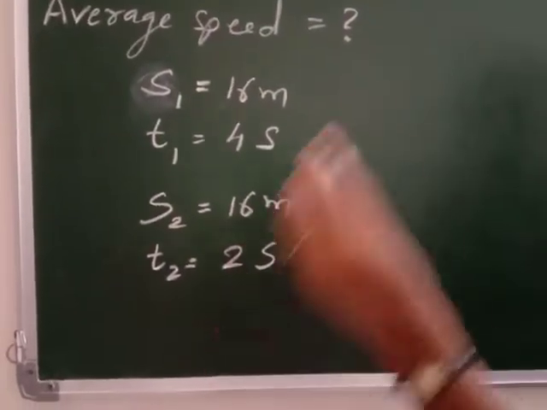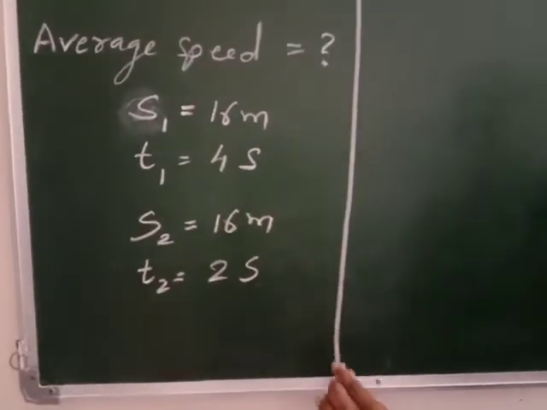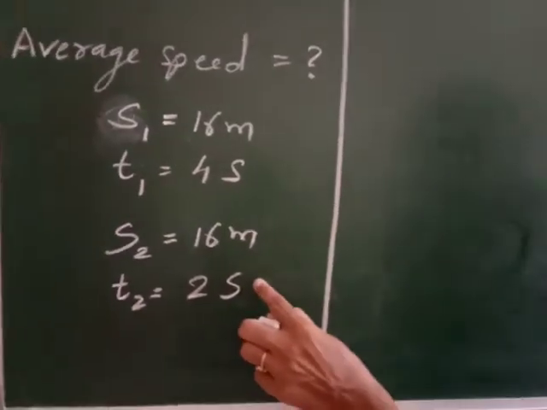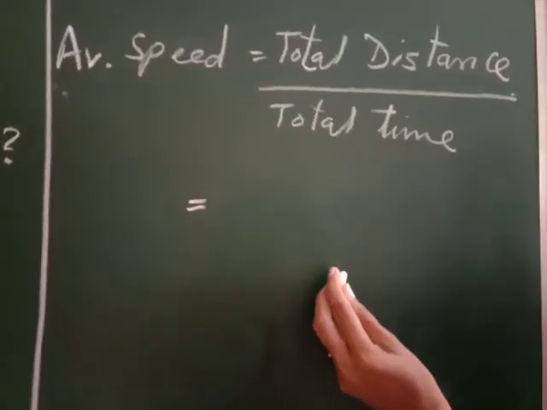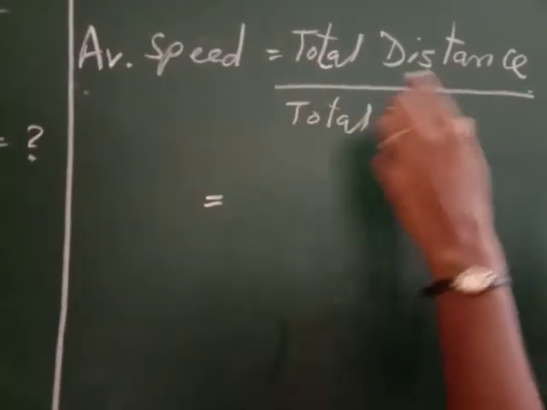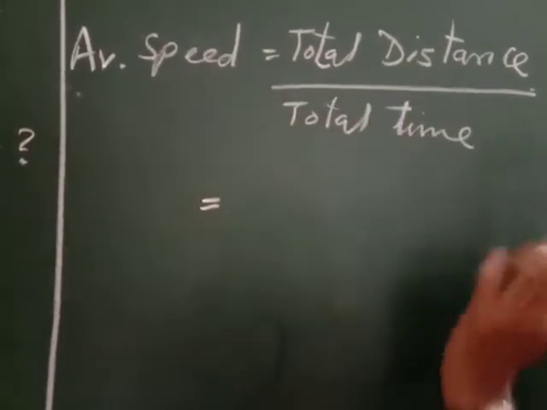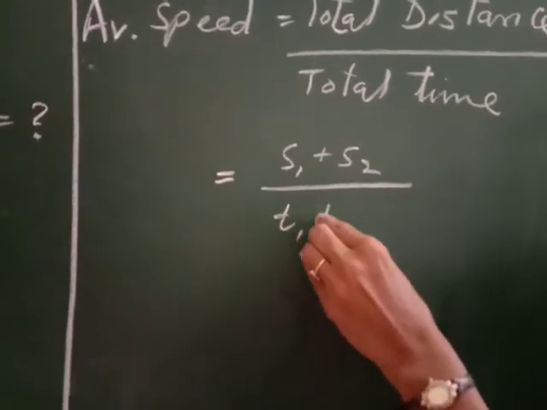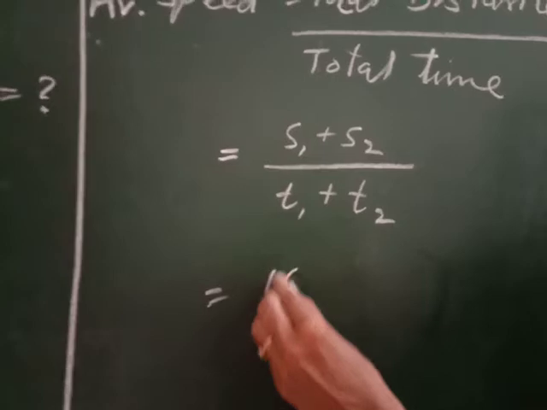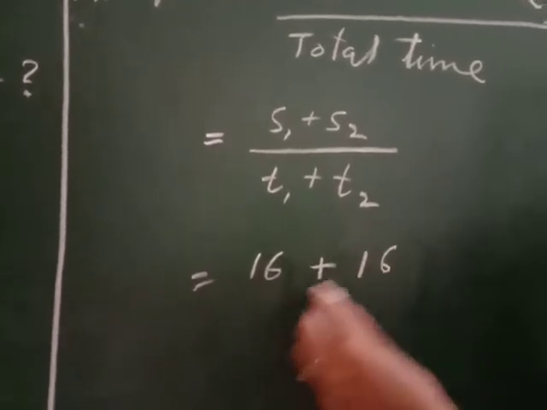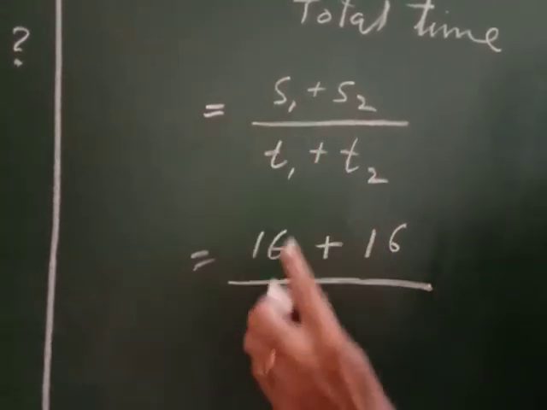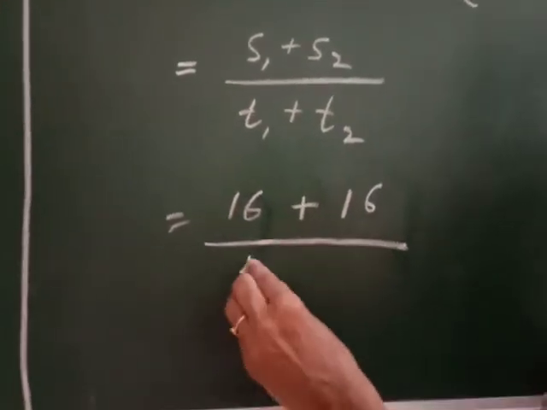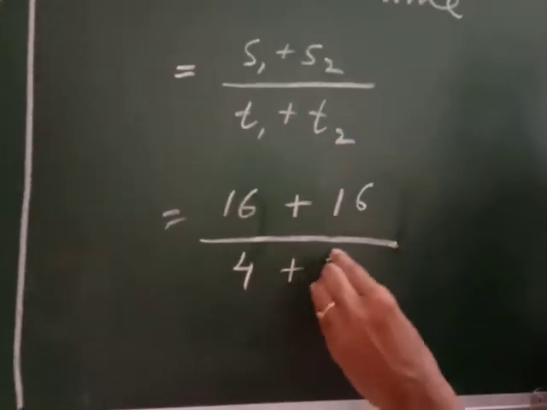Now we know the formula for average speed. Average speed is equal to total distance upon total time. How much is the total distance? That is S1 plus S2. How much is the total time? That is T1 plus T2. S1 is 16 meter, S2 is also 16 meter. Now what is T1? The first time, that is 4 seconds. What is T2? That is 2 seconds.